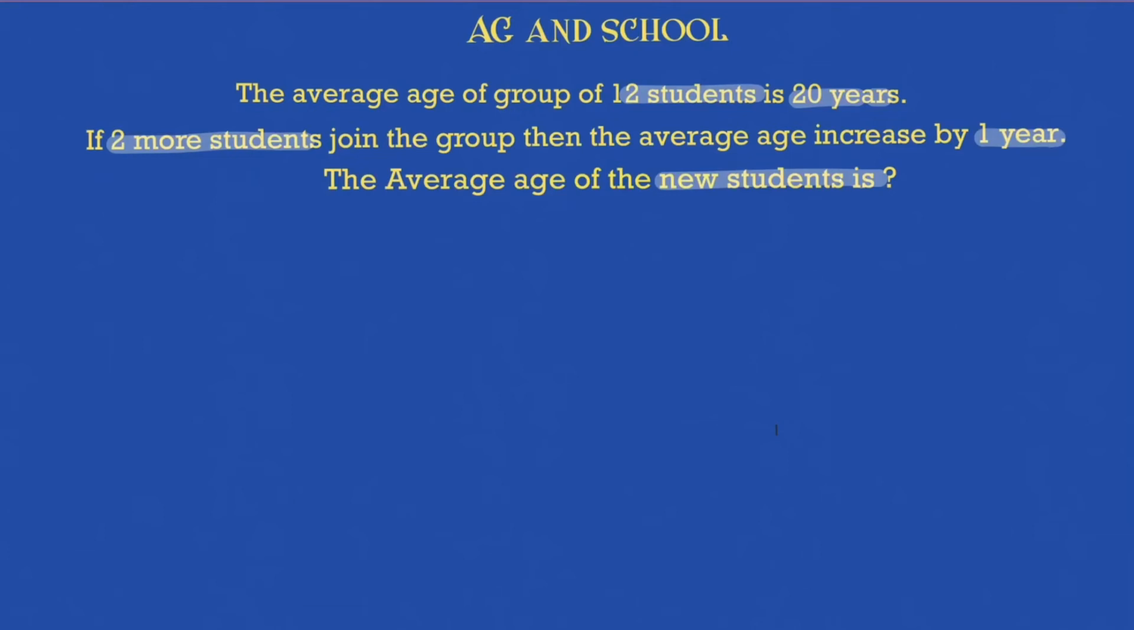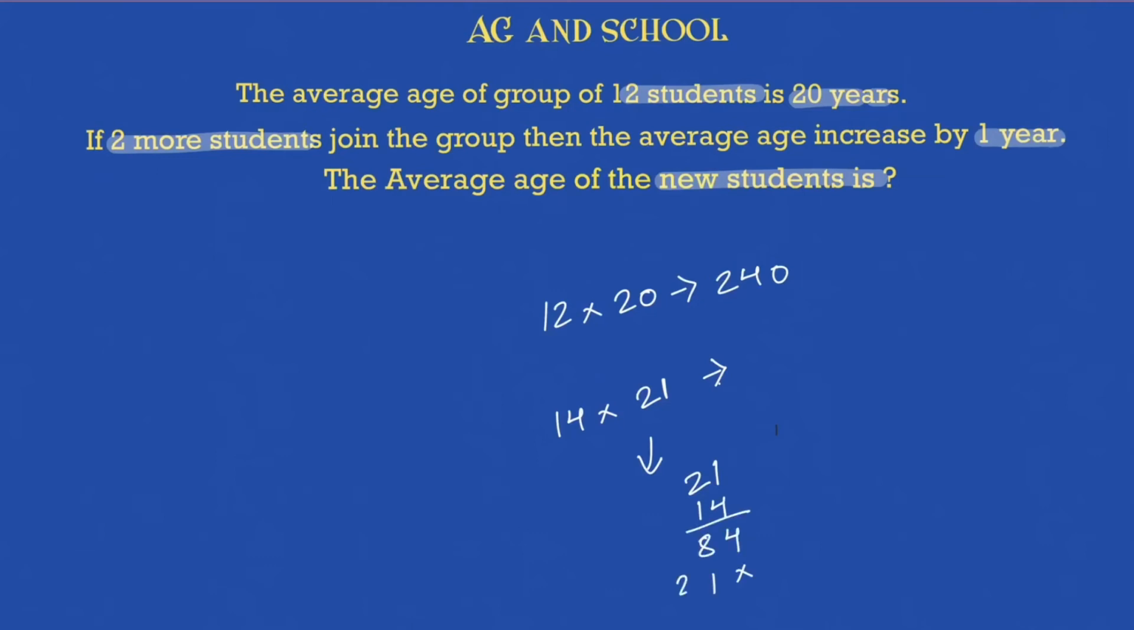So what is the ordinary way of going with it? 12 into 20, you will say it will be what? 240. Now instead of 12, you have 14 students and the average increases by 1 year. So you will say 14 into 21, right? Because that will be the sum of the ages of all the students right now. So 21 into 14, let's just multiply this. 4 ones are 4, 4 twos are 8, 1 ones are 1, 1 twos are 2, 4, 9, 294.